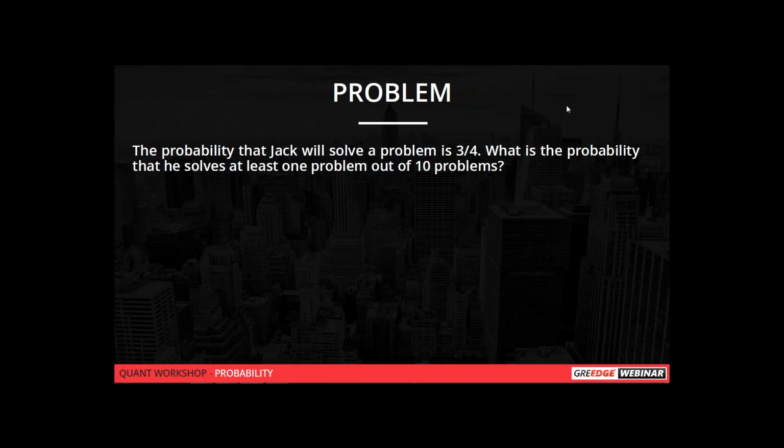So there is a small trick over here. The probability that Jack will solve a problem is given, and we are asked to find the probability that he solves at least one problem out of 10 problems. So at least one means he can solve one or even up to 10 problems, right?